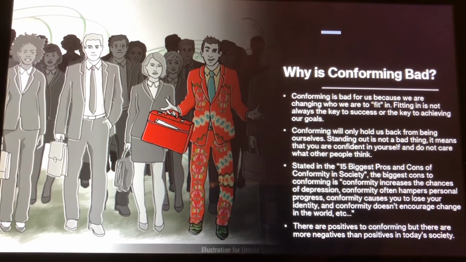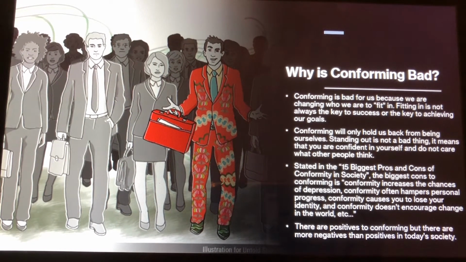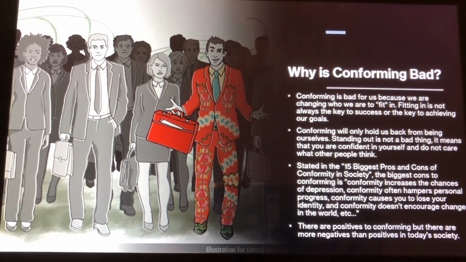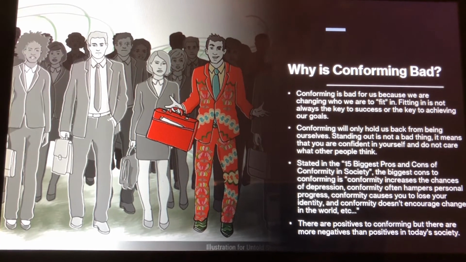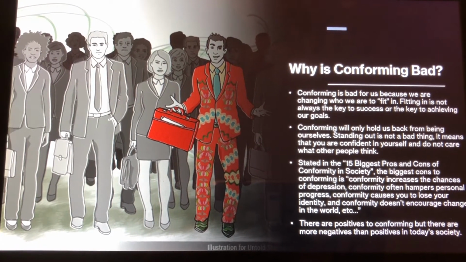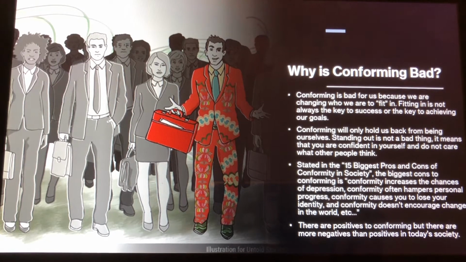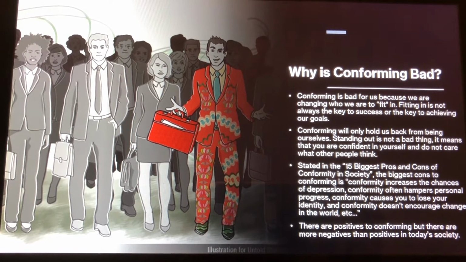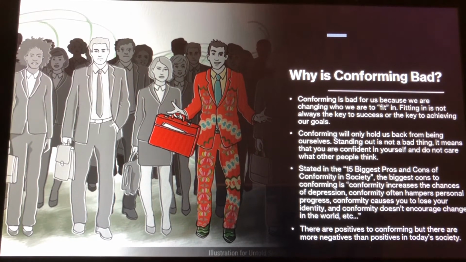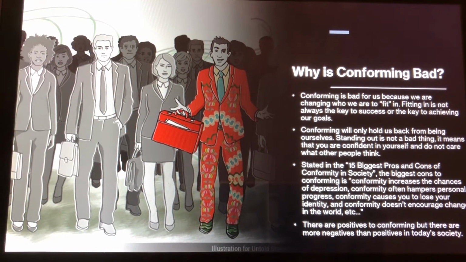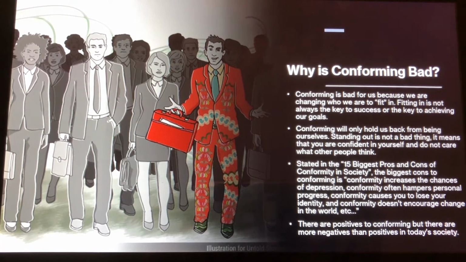Why is conforming bad? Conforming is bad for us because we are changing who we are to fit in. Fitting in is not always the key to success or the key to achieving our goals. Conforming will only hold us back from being ourselves. Standing out is not a bad thing. It means that you are confident in yourself and do not care what other people think.